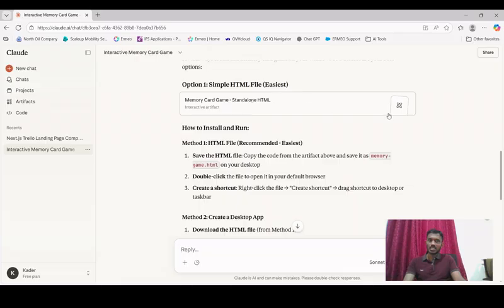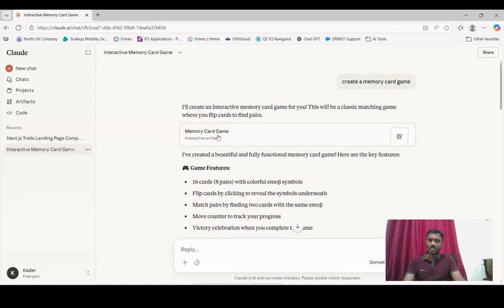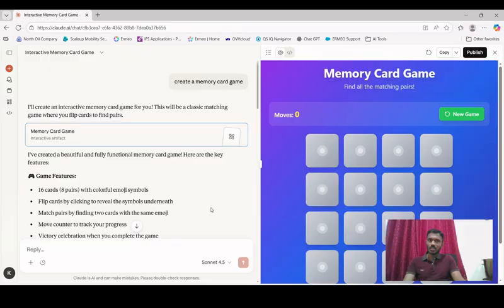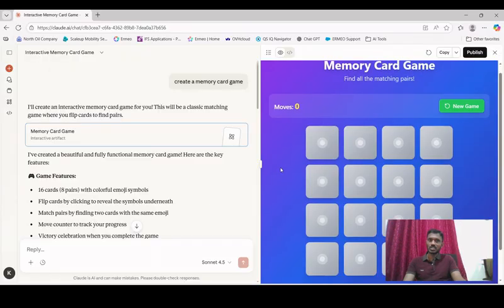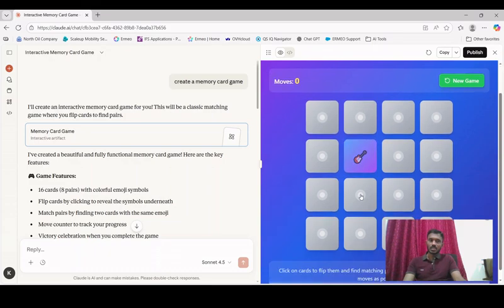It gives the standalone HTML. You can just copy the code and use it in your IDE. And for the memory card game also, it will give you the complete code. Previously Claude didn't support this feature, but now it is supporting the feature where you can look at the output itself, right? You can just click on it. This is the game that I created. We all know about this game. This is a very familiar memory game.